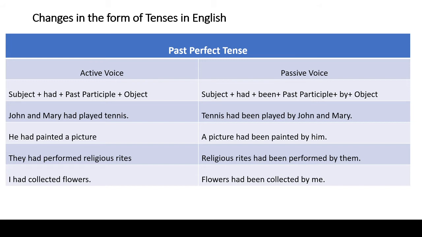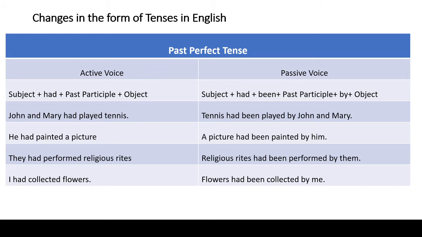Let us understand this with the help of the following examples. The first example is John and Mary had played tennis. In this sentence, John and Mary is subject, had played is verb, tennis is an object. While converting active voice into passive voice, we have to begin our answer with object, that is tennis.